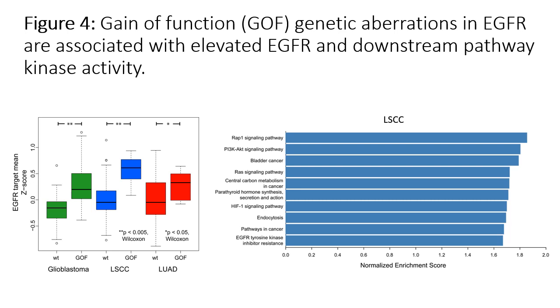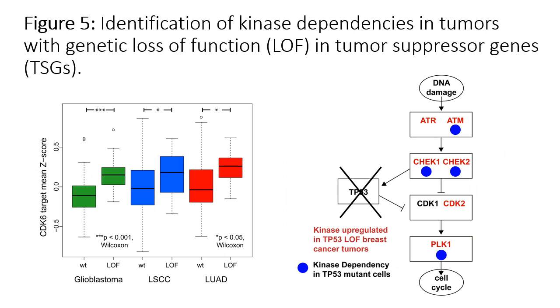Furthermore, as shown in the bar plot on the right, upregulated kinases in EGFR gain-of-function tumors showed enrichment in KEGG pathways downstream of EGFR, including PI3K, AKT, and RAS signaling. Since there is a greater need for finding therapeutic targets for cases where tumor suppressors are lost, we systematically applied this approach to identify potential kinase targets in tumors with genomic loss of function in tumor suppressor genes.